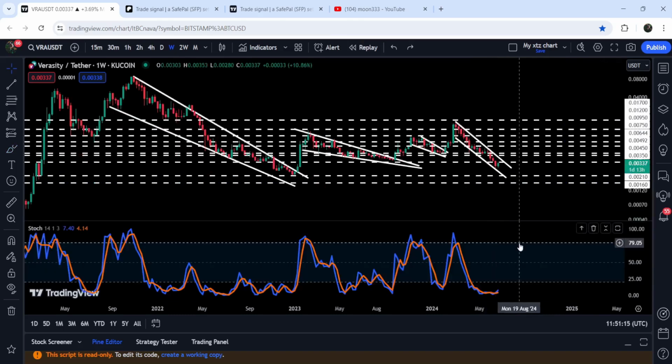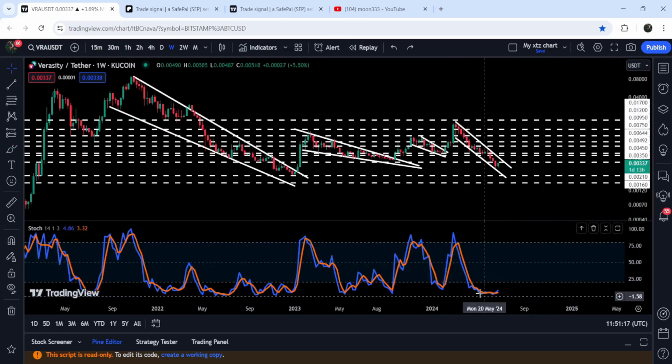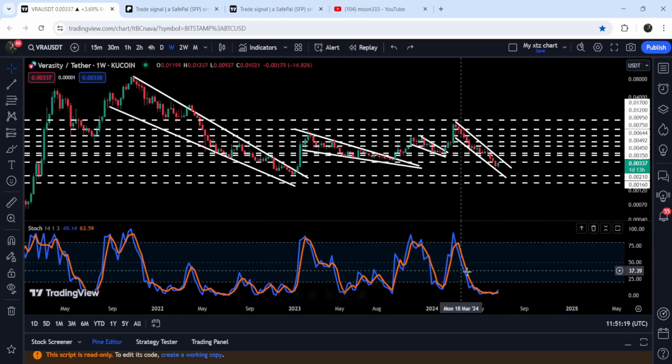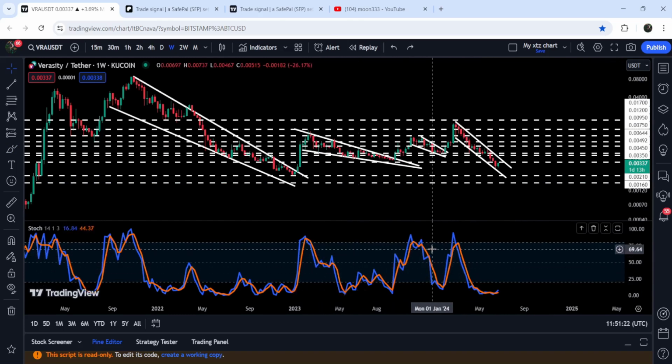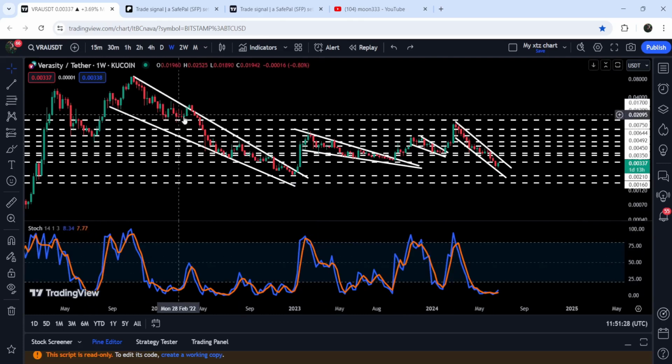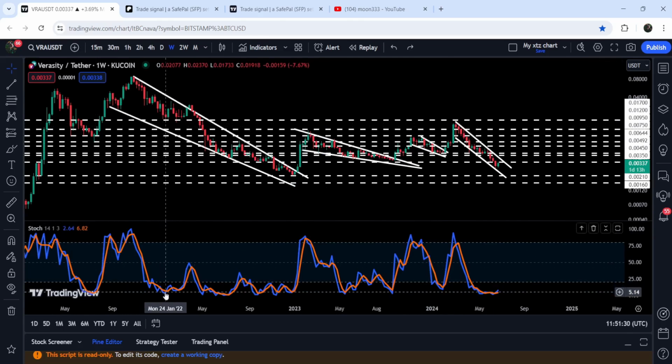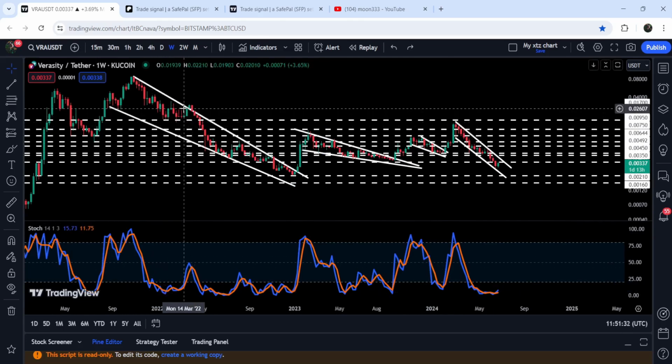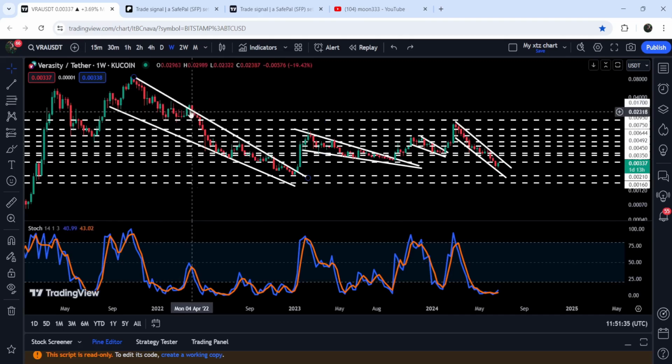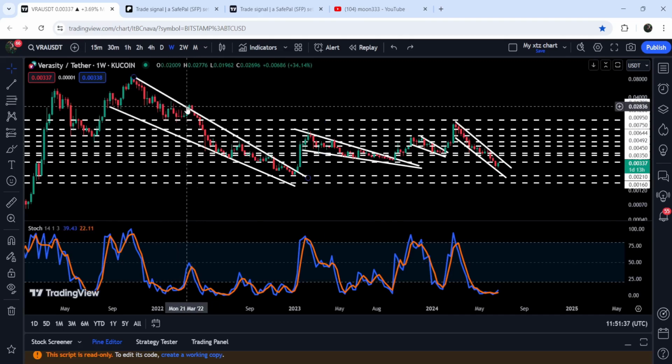However, if we take a look at the stochastic oscillator, then you can see that it is extremely oversold. And whenever it gets oversold, then you can see that usually the price line starts some correction moves. Like when it entered the oversold zone here, we had a nice rally. And again, it entered the oversold zone here. We had a short correction move to the upside, but this time it was very close to the resistance of the channel. Therefore, it was rejected by the resistance.